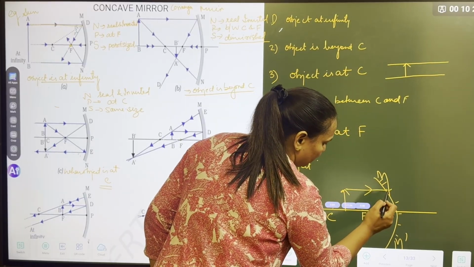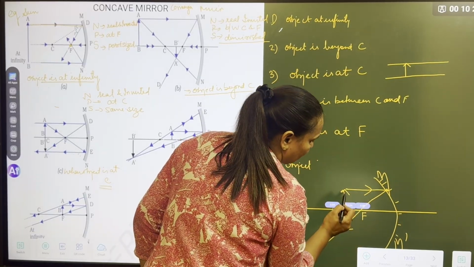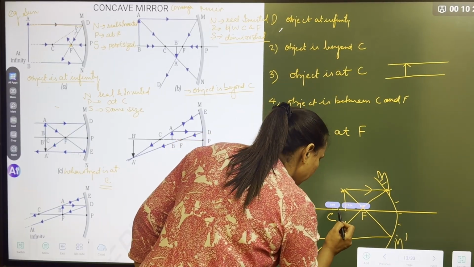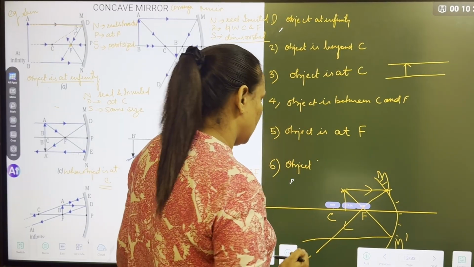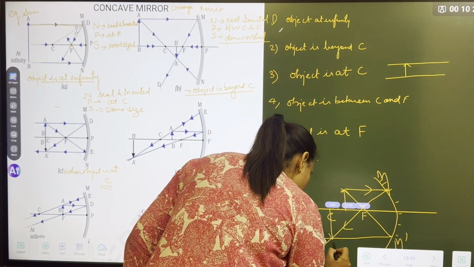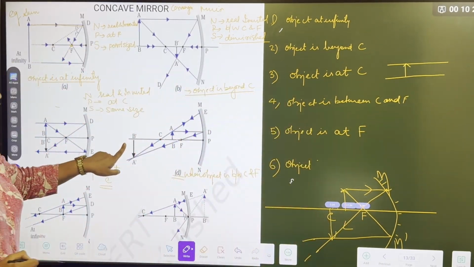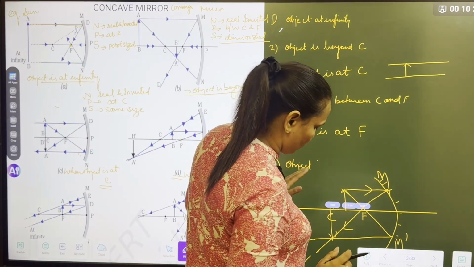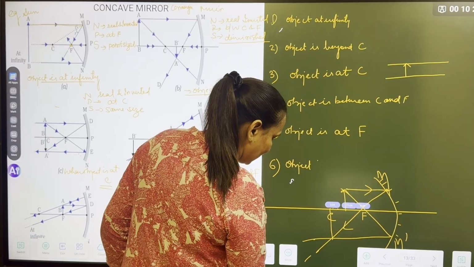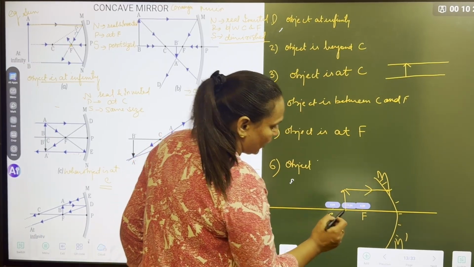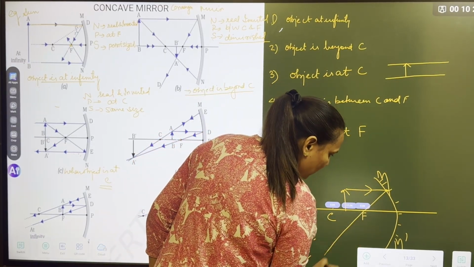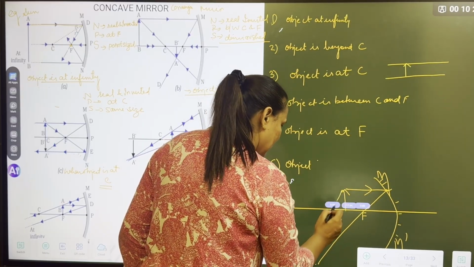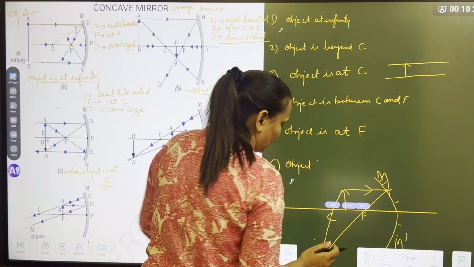First ray goes parallel, passes through the focus. Second ray, you can pass through the focus and it will go beyond C. Where will it go? Beyond C. Can you see it is going beyond C? Or what is another way if you don't want to pass it through the focus? There is another easy way. I will tell you. You can pass first ray through the focus, second ray from the tip of the object like this. It should hit the mirror.